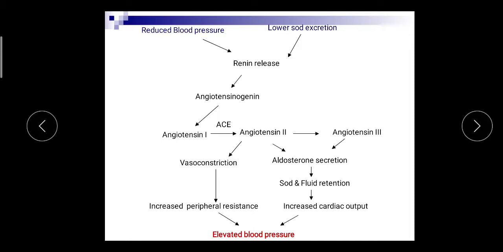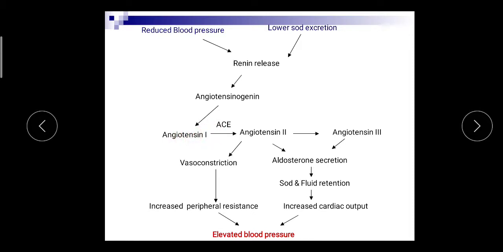This renin circulates in the blood and converts angiotensinogen, which is synthesized in the liver, to angiotensin 1.